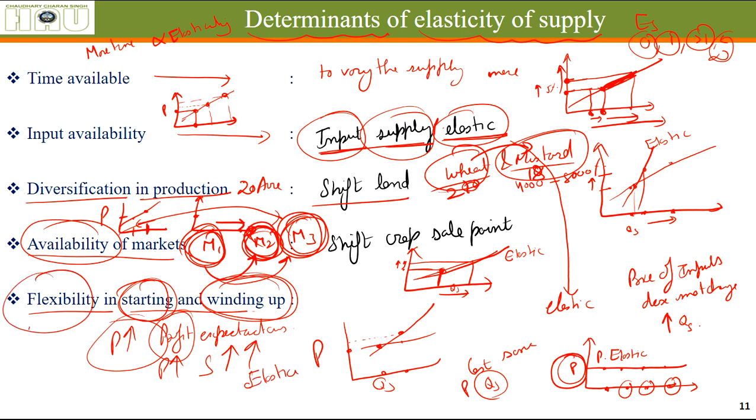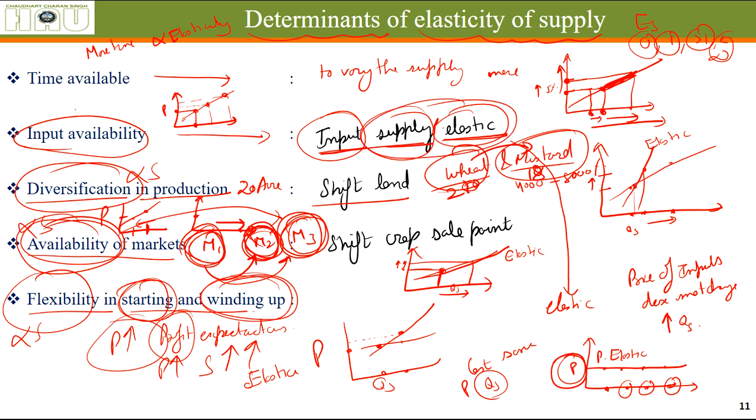More flexibility is directly related to elasticity. If there is an option of sending our product to different markets, it is directly proportional to the value of elasticity: more availability, more elastic. If there is diversification, if there is a possibility of shifting our land from one crop to another, supply becomes more elastic. If input supply is elastic, our supply becomes more elastic. If the time available for sale is a lot, our supply becomes more elastic.